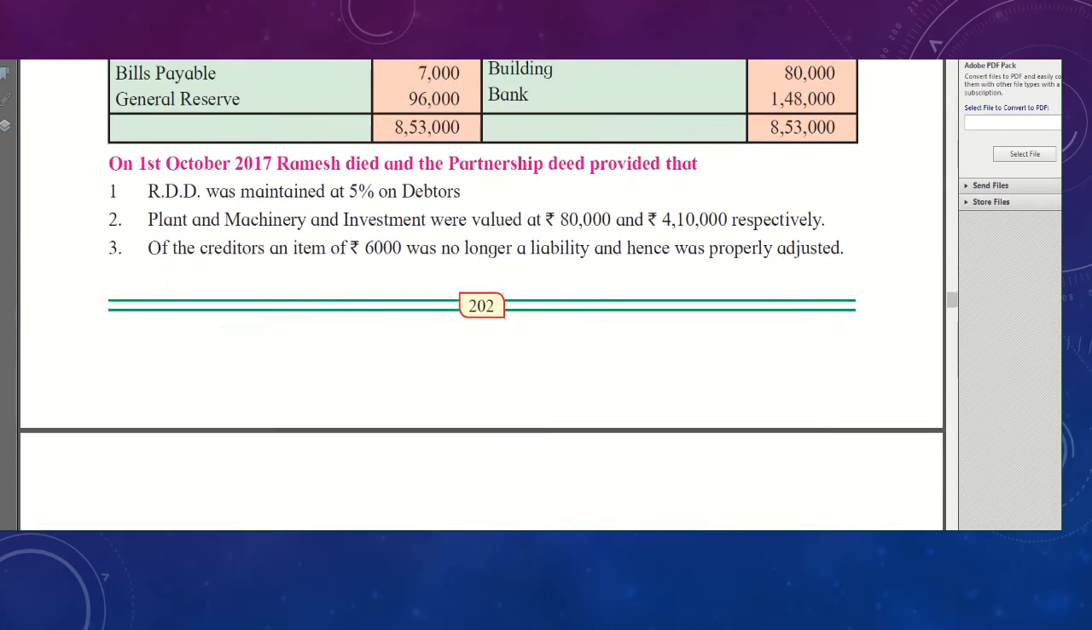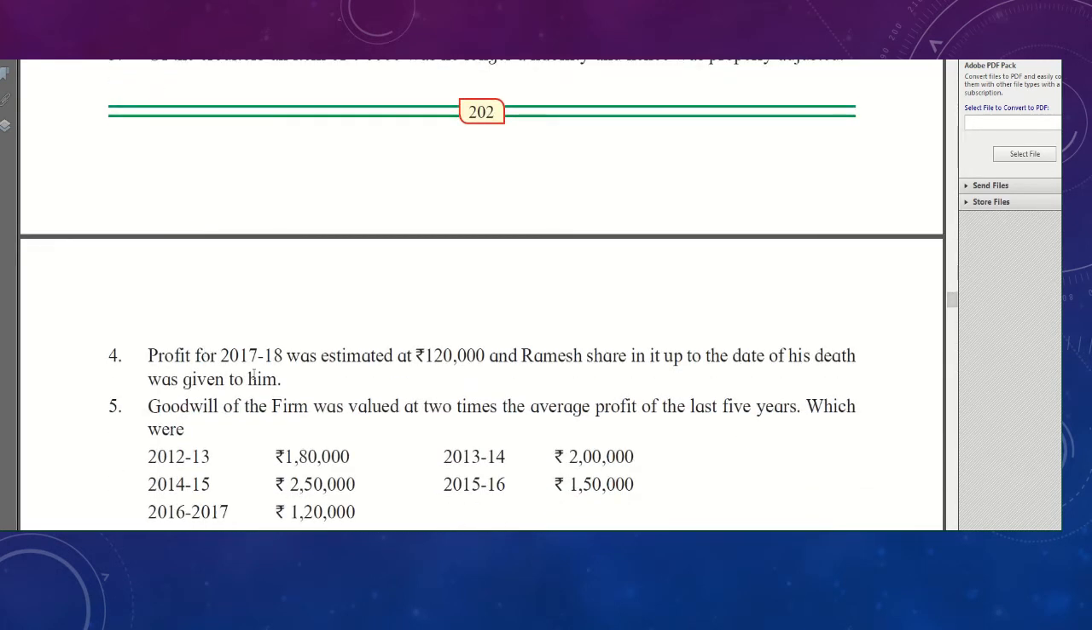After that, students, further information is adjustment number 4. So what is given in the adjustment number 4? Profit of 17-18. So current financial year is 17 and 18. So in this year they have just estimated what the profit can be. They have just guessed the amount. The amount of the profit is estimated 1,20,000. So what they have decided, out of 1,20,000, Ramesh's share up to the date of his death will be given to him.